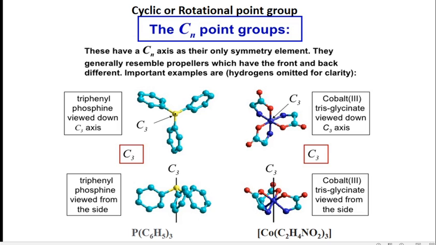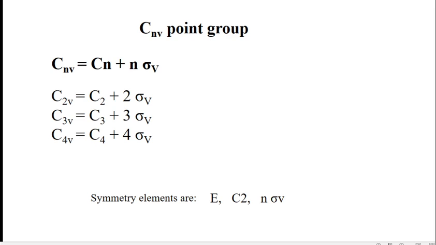So these are the two examples of molecules belonging to Cn type point groups. Another type is the Cnv type point group.